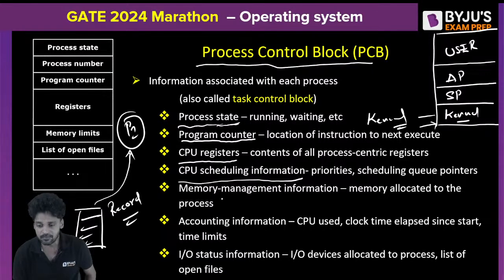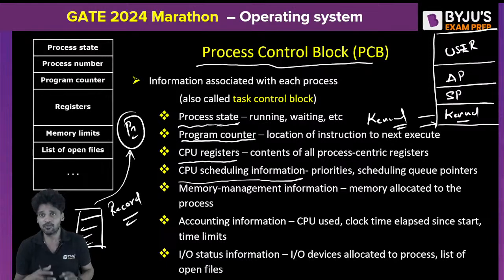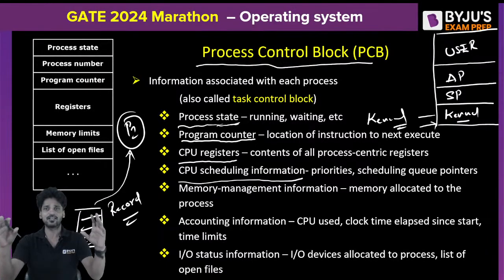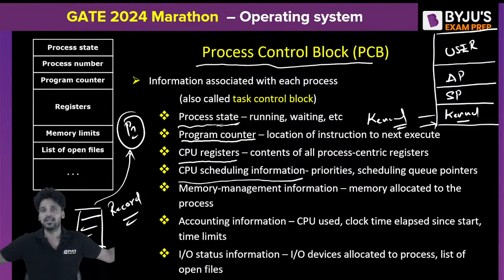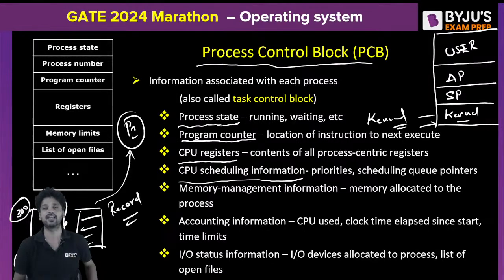Then main memory management information. The memory management information means, in the main memory, what is my space? Because when I'm stored in the main memory, I'll be stored in a respective, specific location. I cannot use the total main memory. For example, my location is from 300 to 400. So my base address is 300, my final address is 400. So I will only be able to use these addresses of the main memory.